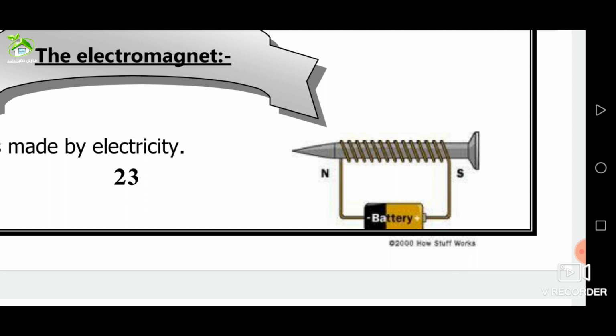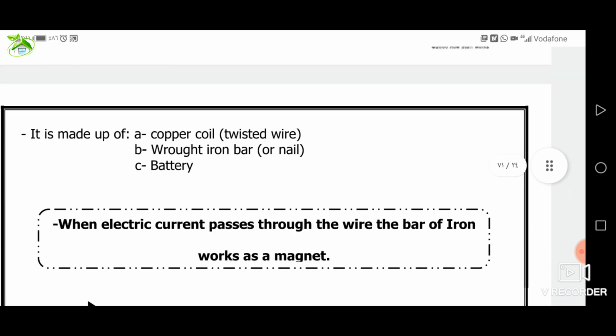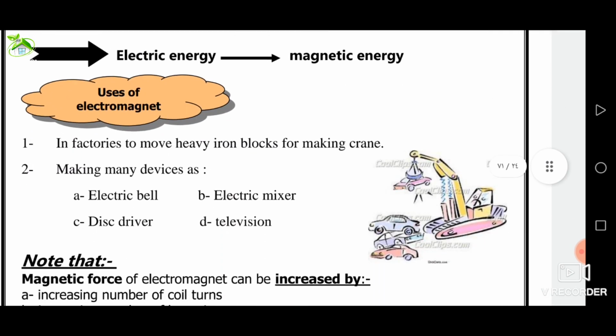How can we increase the magnetic force of the electromagnet? We can increase the magnetic force of the electromagnet by increasing the number of coil turns or by increasing the number of batteries, where the intensity of the electric current passing through the coil increases. Okay?